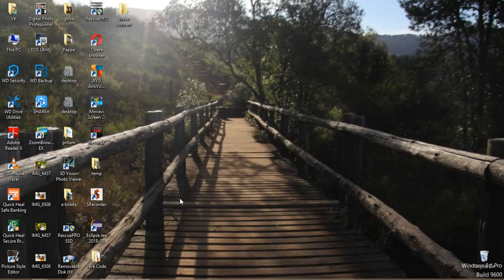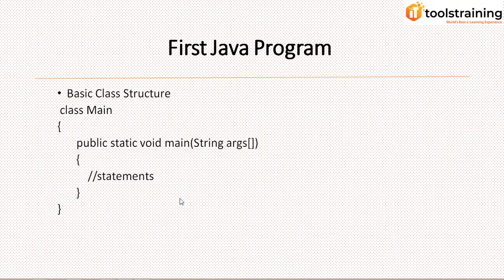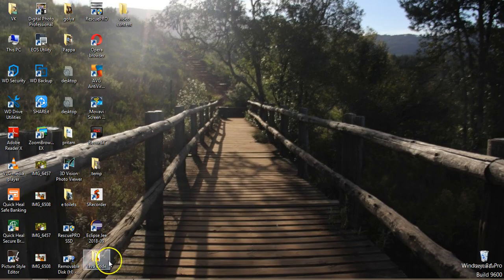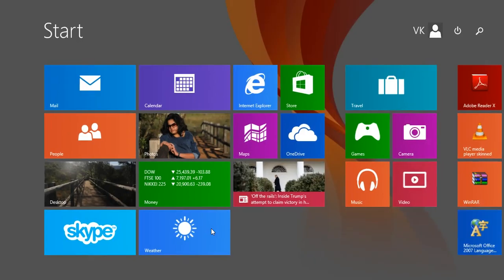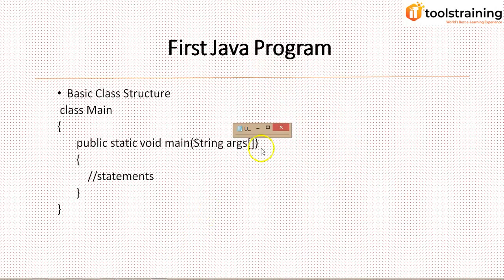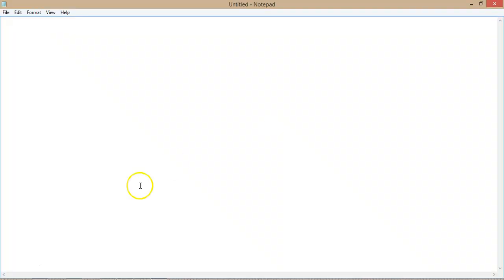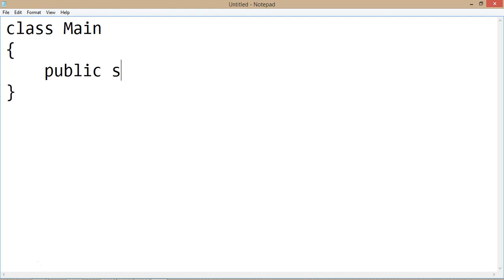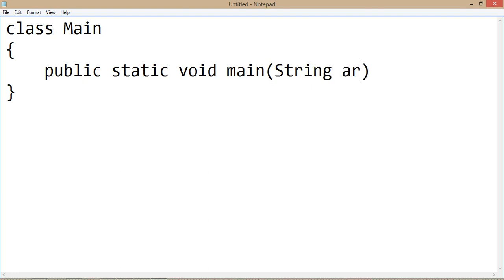Now we'll execute the first Java program. Class Main, public static void main, String args.